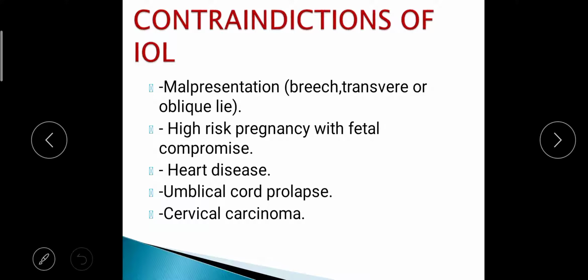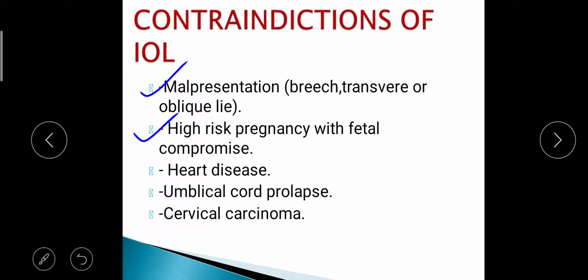Next we are going to see the contraindications of induction of labor, or IOL. First one is malpresentation. Malpresentation means breech presentation, transverse presentation or oblique presentation. Normally, if only the head is the presenting part, it is called head presentation or cephalic presentation. That is the normal presentation. Other than that, if any other body part of the fetus is the presenting part, we call it a malpresentation.